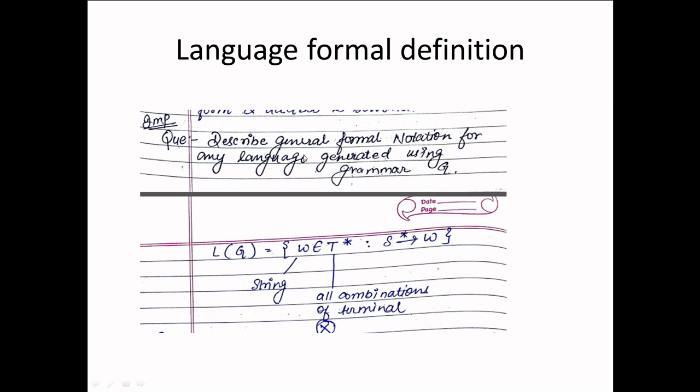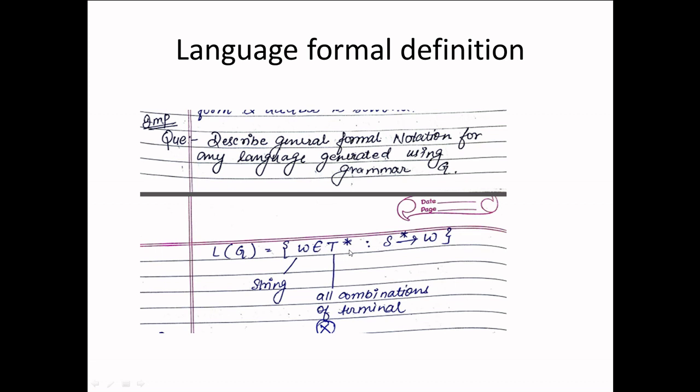Now let us describe the general notation. If we want to describe the language of some grammar G, then we write L(G). L(G) will always result in a string, which we generally denote by w. The string is a combination of terminals, and terminals can number from 0 to n, so it belongs to T star.